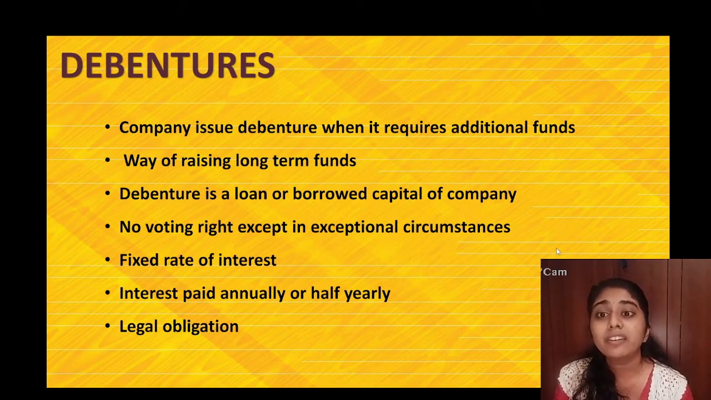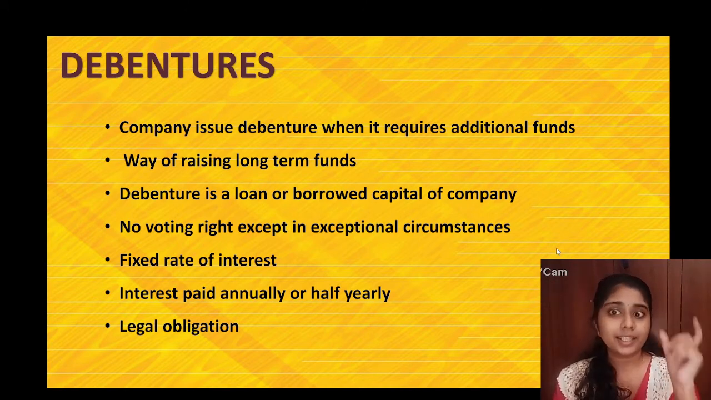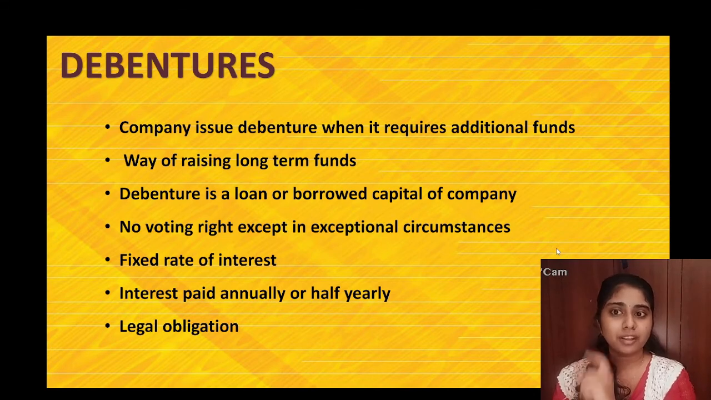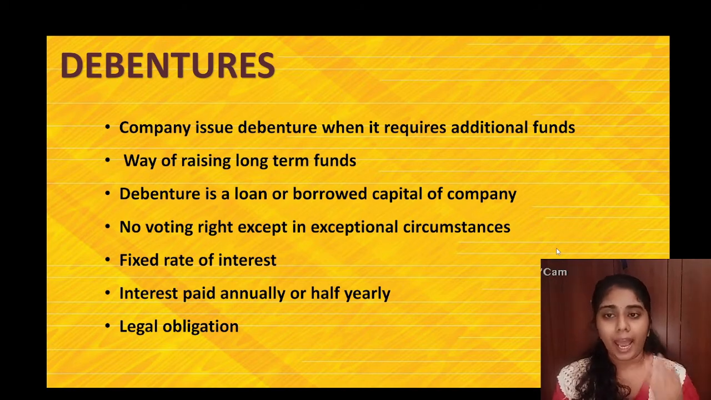That is, in certain circumstances there will be voting rights, but generally debentures also don't have voting rights. Okay, and they have a fixed rate of interest. Here debenture holders are never paid dividend, but they are paid a fixed rate of interest. That is why every time we see the word debenture, it comes with a prefix of 6% or 10% or 12%. Okay, so these interests are paid annually or half yearly, and it is a legal obligation.